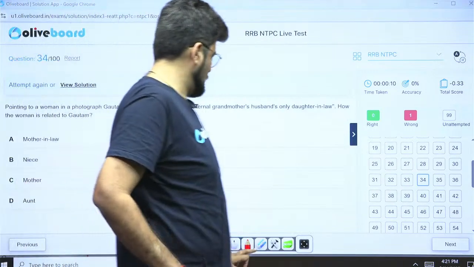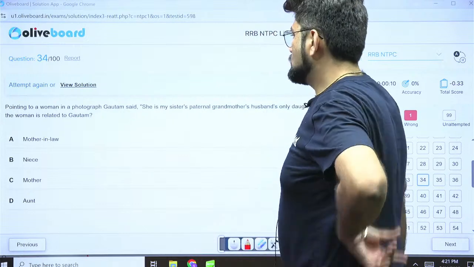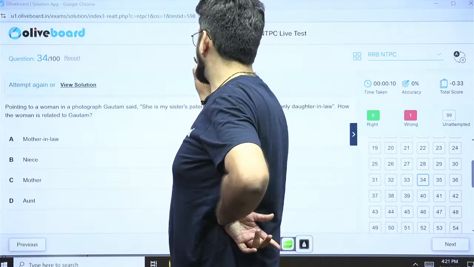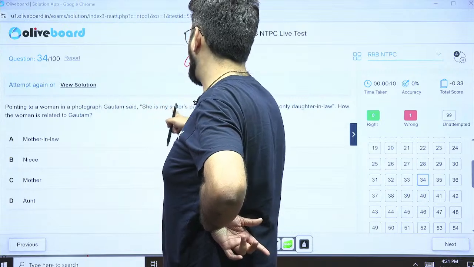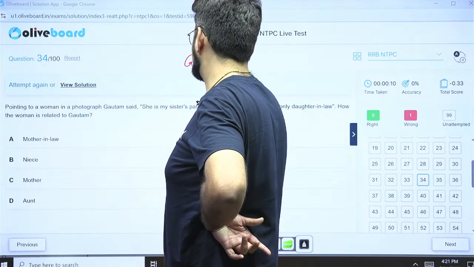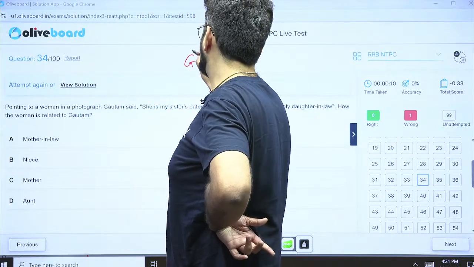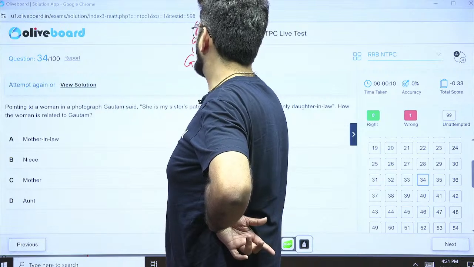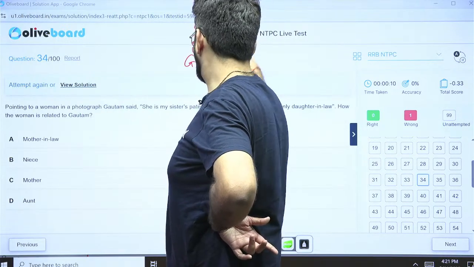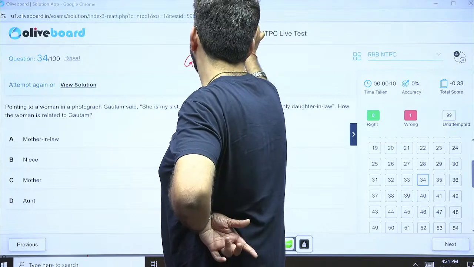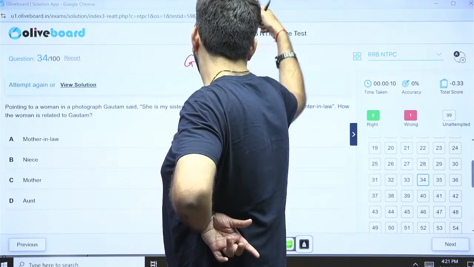Okay, let's plot this quickly. Whoever is the speaker, you start drawing your tree from there. Gautam said, "She is my sister's paternal grandmother's husband's only daughter-in-law." Paternal grandmother means Gautam's father's mother, and her husband is Gautam's grandfather.